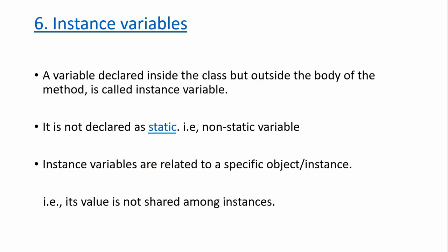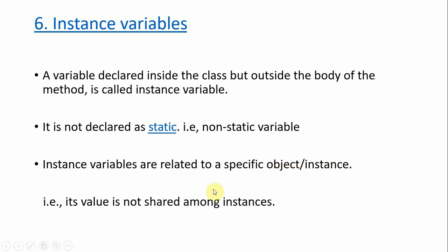I will tell you an example so you may understand better. Next, instance variables are defined outside of the method body. If it is inside, it is called a local variable. If it is outside of a method but within the class, then it is called an instance variable, and it is not declared as static. You can keep this point aside for now. Instance variables are related to a specific object or instance.